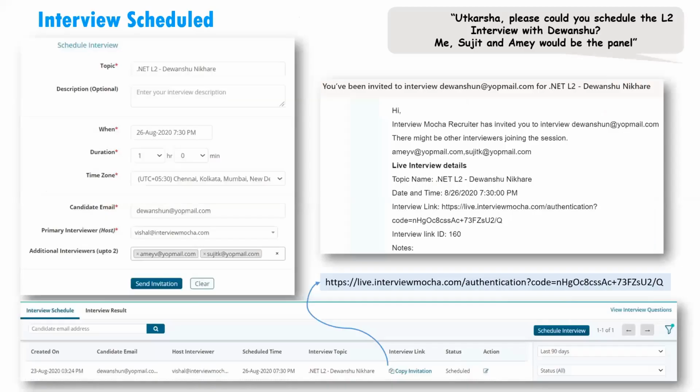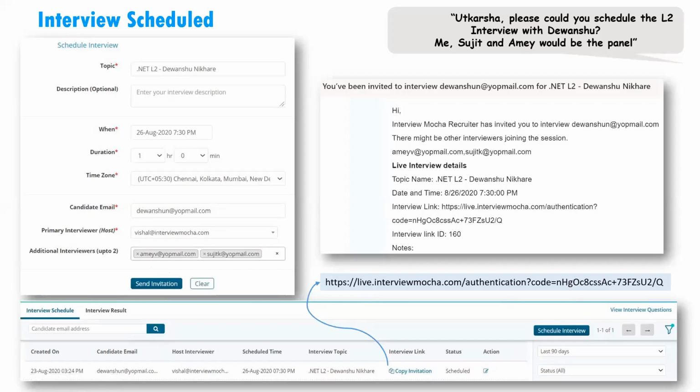Moving further, so this was the process, right? We scheduled the interview through our app platform, with Devanshu as the candidate. I was the primary interviewer, and we had additional interviewers, Amay and Sujit. After the invitation was sent, the interview schedule is seen over here. Devanshu, the candidate, as well as the interviewers get an email, which you see over here.